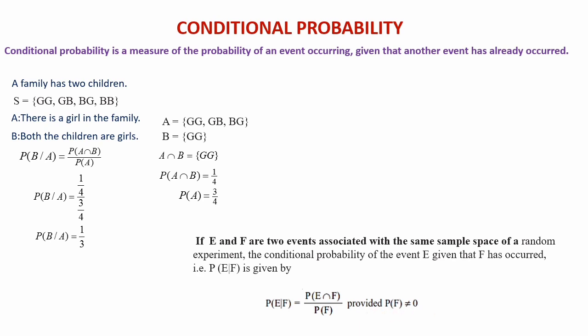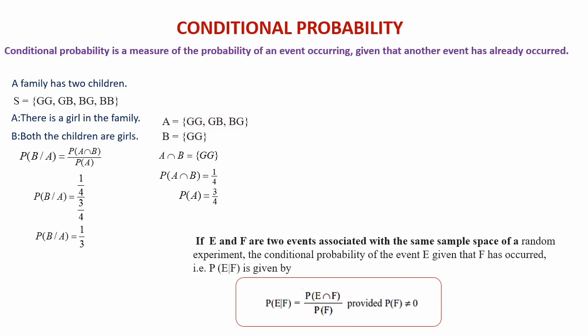In conditional probability, here A is equal to the set {GG, GB, BG}. When you compare with the sample space, once a particular thing has already happened, the sample space is reduced. After there is a girl in the family, BB is gone, so the sample space is reduced to 3 elements: GG, BG and GB.